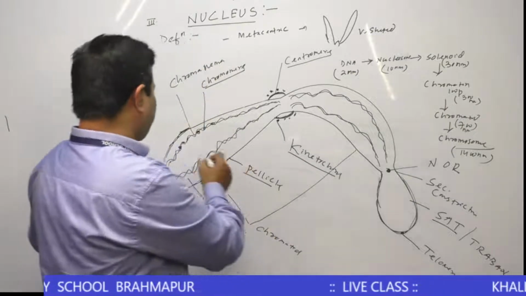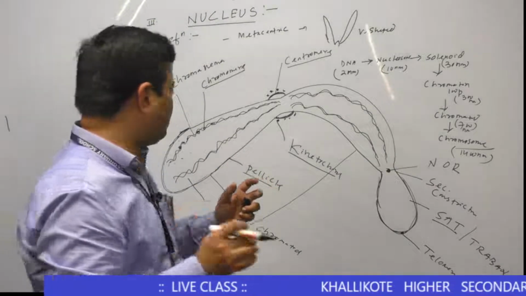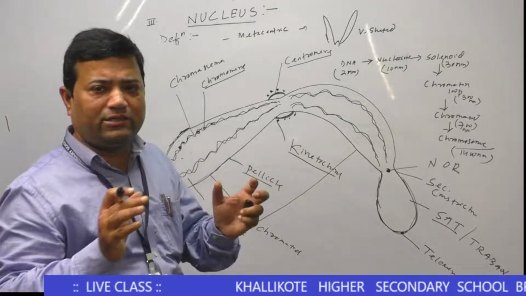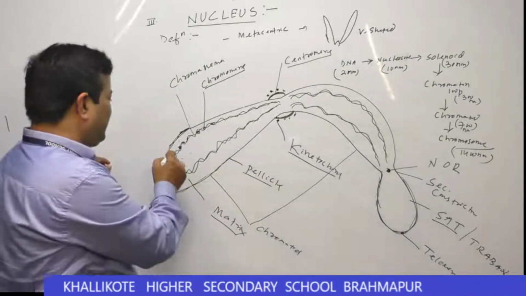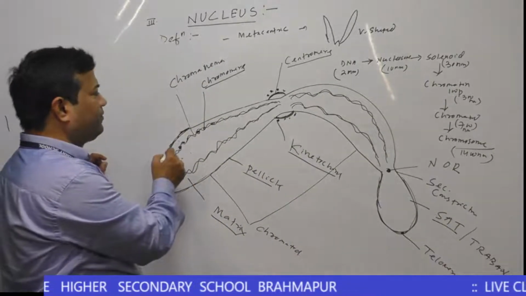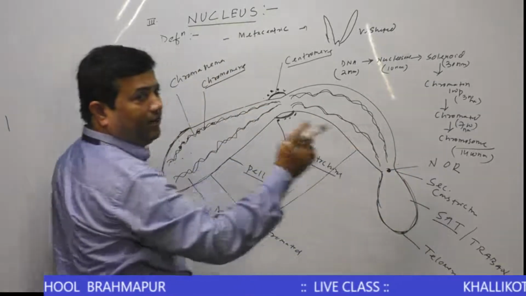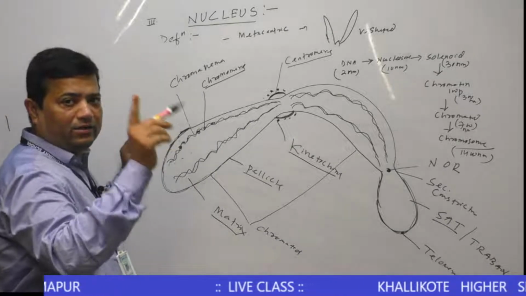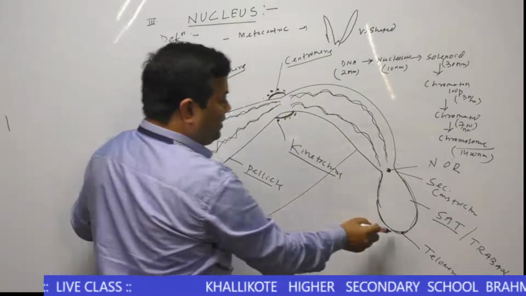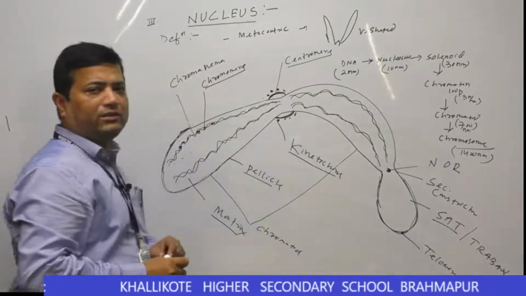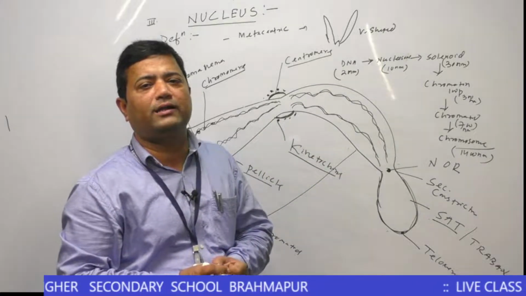Then there are two types of chromatin found in the chromosome. One is the heterochromatin region, another is the euchromatin region. Heterochromatin region is specially found at the telomere region, centromere region, and nuclear organizing region. You remember 3 points only. Heterochromatin regions are found only at the centromere, telomere, and nuclear organizing region. But in other parts of the chromosome, euchromatin region is present.